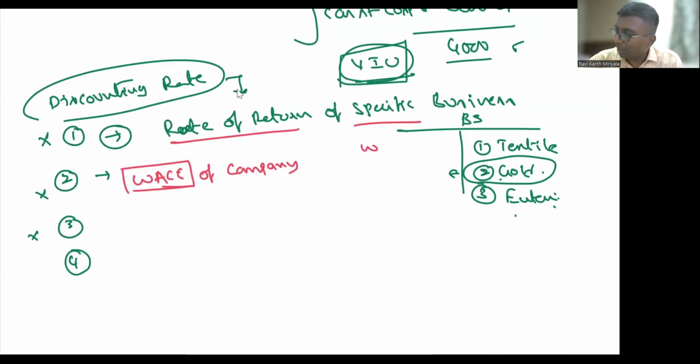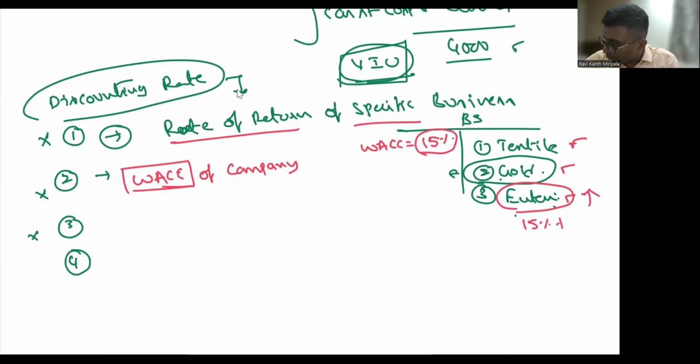Say, for example, WACC has come to 10, 15 percent. It has come, but I can't apply 15 percent for the textile asset, 15 percent for the gold asset, and 15 percent for entertainment also. That is illogical. So what should I do? Suppose the entertainment business is highly risky, sir. Oh, is it? Then 15 percent plus some 4 percent, add something. Sir, gold business is less risky. Okay, then 15 percent plus 2 percent. This is normal, sir, not that much risky.